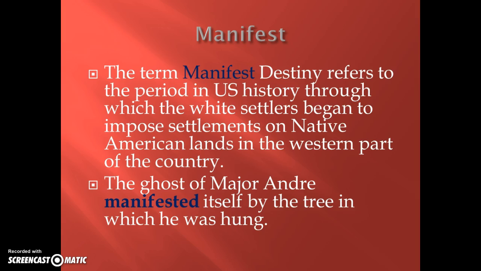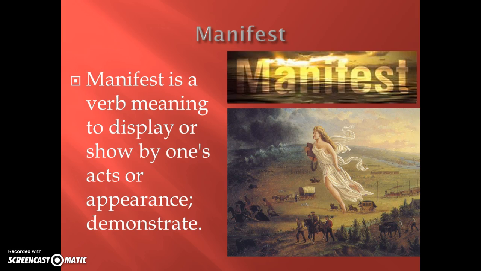So if you think about what the word means, it actually works well with the concept of destiny, because a lot of Americans felt like it was their destiny at the time to go forth and assume control over the entire continental United States. I also used it from a very basic literature example. We took the character Major Andre, which appears in the Legend of Sleepy Hollow, and it says the ghost of Major Andre manifested itself by the tree in which he was hung. Essentially what that means is that Major Andre often appears or comes to the tree in which he was hung according to the story.